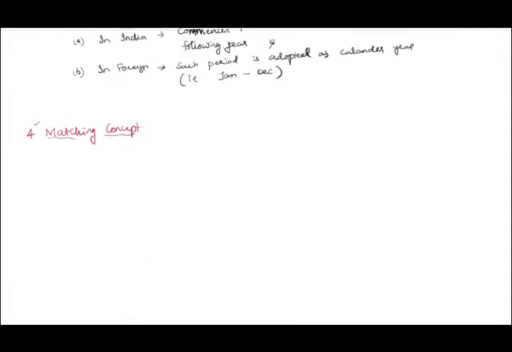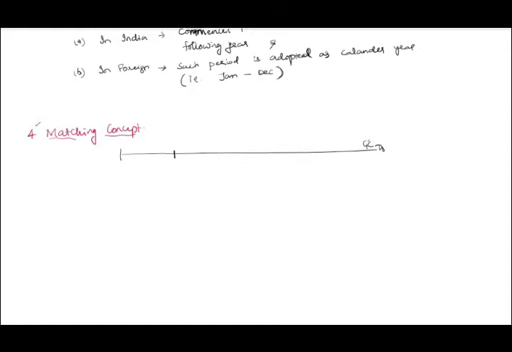Whenever you touch matching concept, my dear friends, it should be like this. As per going concern, what do you mean? Life of the business is enduring. Out of this, in order to evaluate the performance of the business, what are you supposed to do? Period. Accounting period.